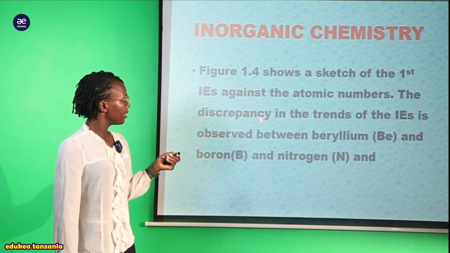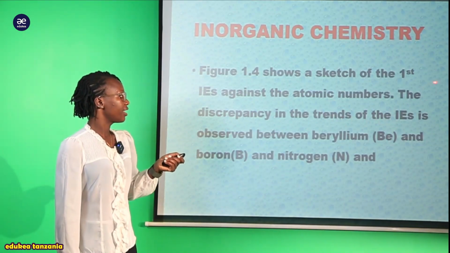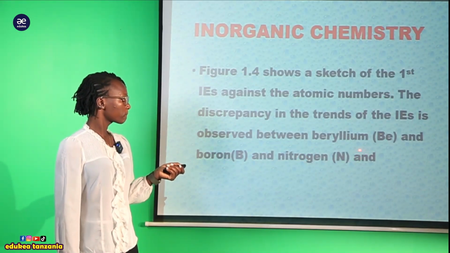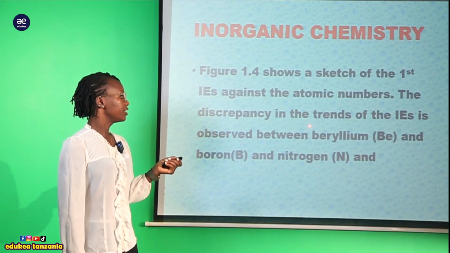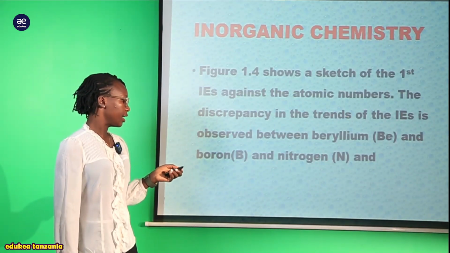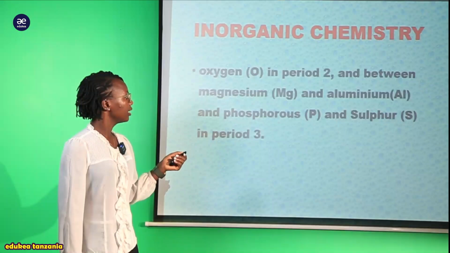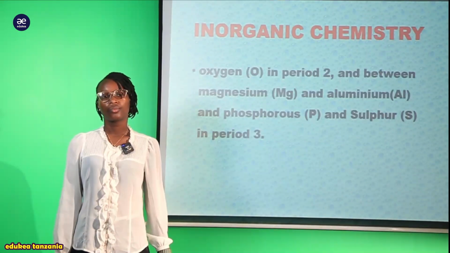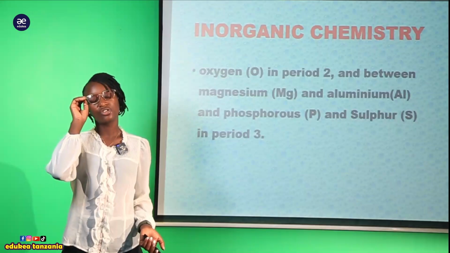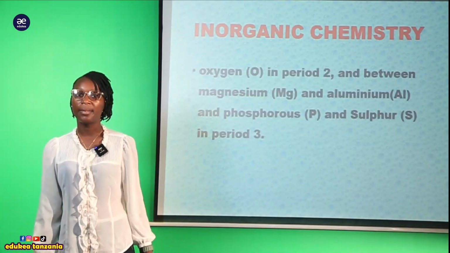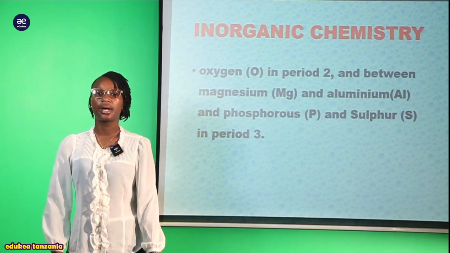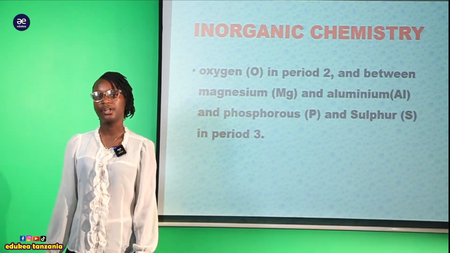So the discrepancy in the trends of the ionization energies is observed between beryllium and boron, and nitrogen and oxygen in period 2. Kwamba hii discrepancy ilikuwa observed katika hizo element, beryllium and boron, lakini pia nitrogen and oxygen katika period ya pili.